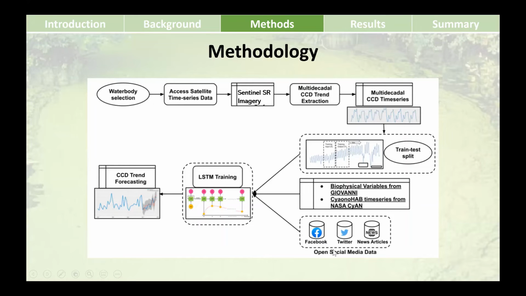How does this help us? If there has been a policy which endorses very, very strict discarding of wastewater, then people will talk about it on Twitter and they will have positive sentiments. So using open social media data, we can capture the human factor of the whole sphere. Then we train a deep learning model which can predict future cyanoHAB events.